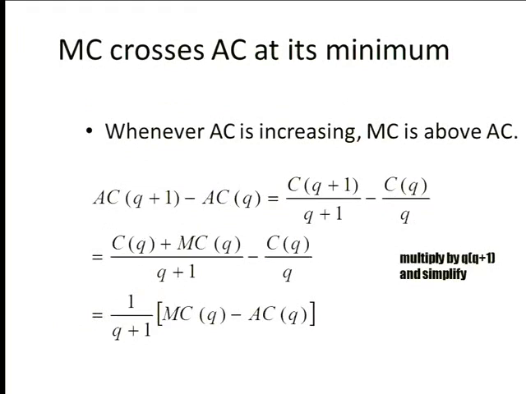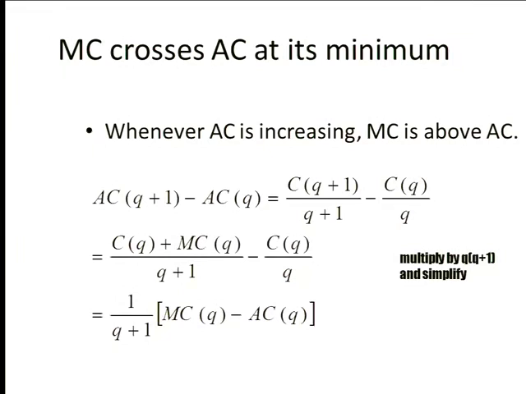Okay, so you could really write this out. You could say, let's look at what happens. I have AC at Q plus 1. I want to compare it to AC at Q. You go through a whole bunch of algebra. What's AC? It's C divided by Q, right? And so AC of Q plus 1 is this, AC of Q is that. And then I notice that this is C of Q plus 1, but C of Q plus 1 is also C of Q plus marginal cost. And so I cleverly get rid of this Q plus 1. Now I have C of Q plus MC of Q instead of it.